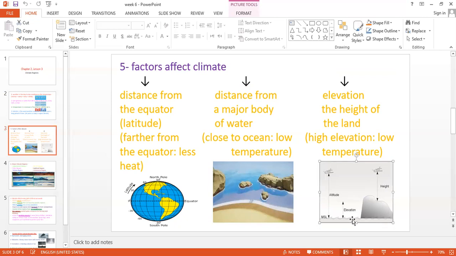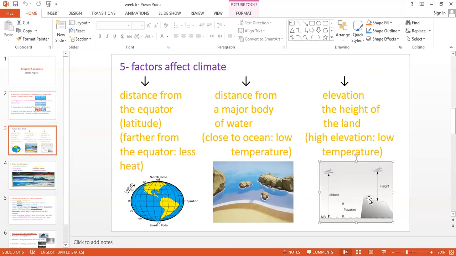It means that as we move up, guys, the temperature starts to get lower. So for example, if the temperature on the earth is 30, as we move up the temperature starts to be less. For example, 30, 25, 20, 15, 10, 5, and so on, until sometimes we reach elevations or heights of freezing.